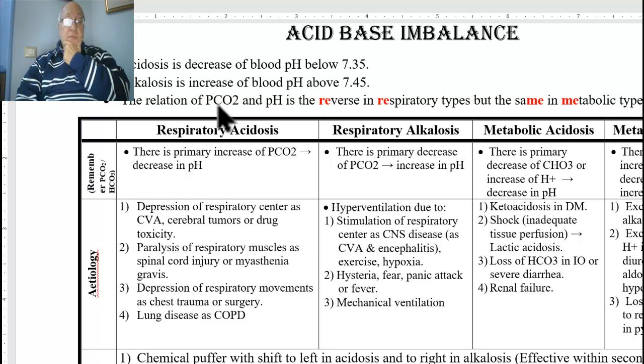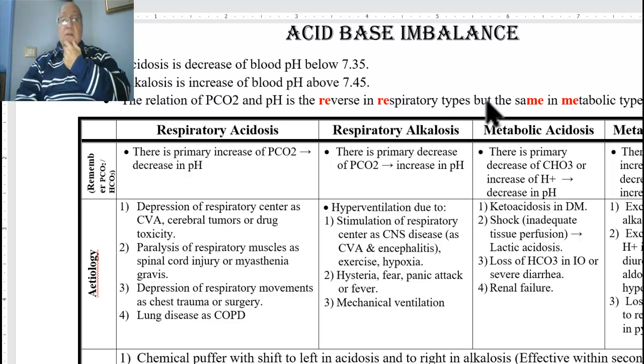carbon dioxide and subsequently carbonic acid, which comes from the fusion of carbon dioxide with water. Therefore, the relation between the pressure of carbon dioxide and carbonic acid, subsequently to the pH, is the reverse in respiratory types, respiratory acidosis and respiratory alkalosis.